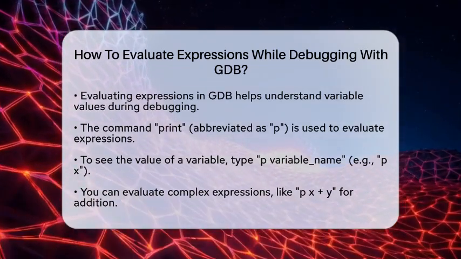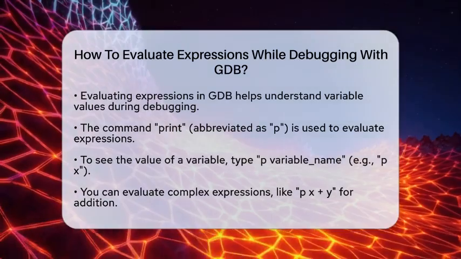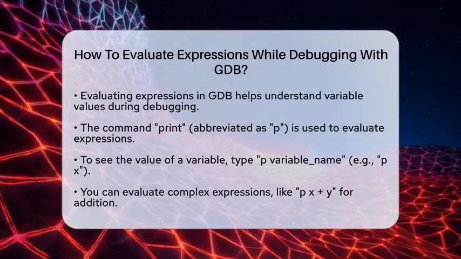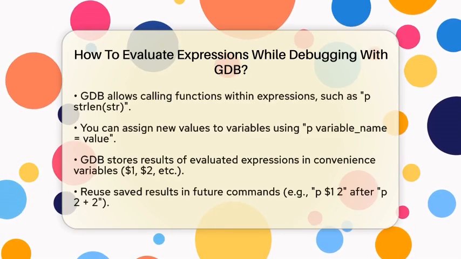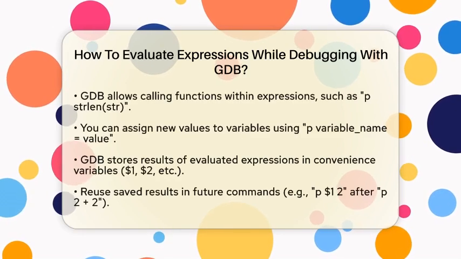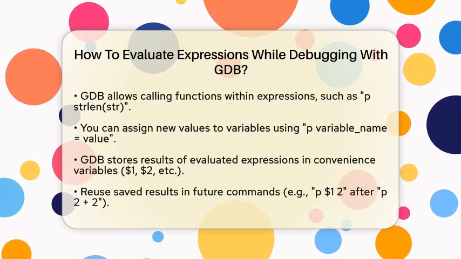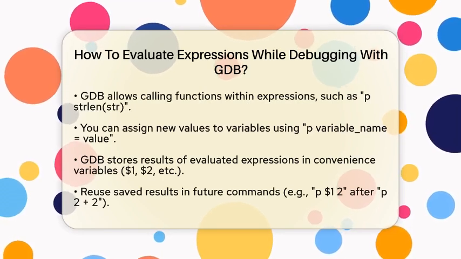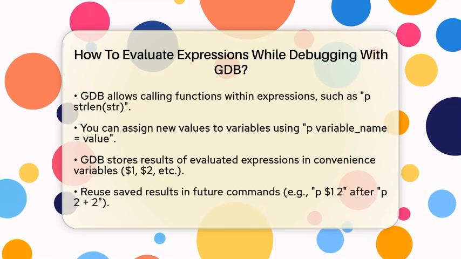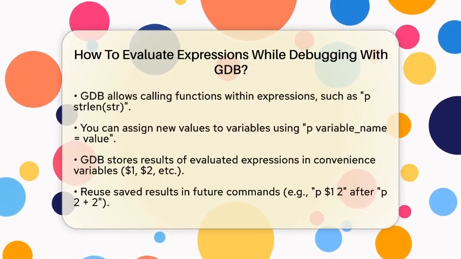But it doesn't stop there. You can also evaluate more complex expressions. For instance, if you want to add two variables together, you can type p x + y. If you need to call a function, like checking the length of a string, you would type p strlen(str). You can even assign a new value to a variable while debugging by using p x = 5.